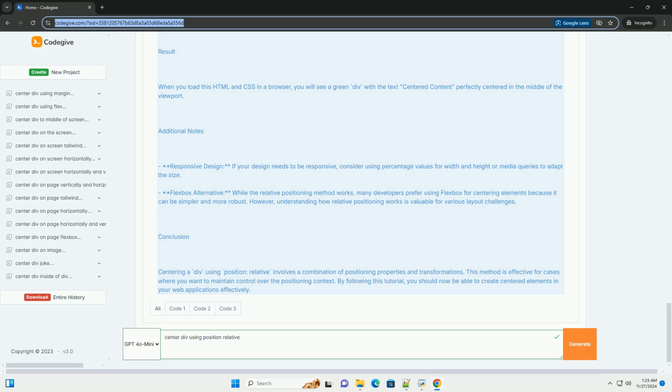Result. When you load this HTML and CSS in a browser, you will see a green div with the text-centered content perfectly centered in the middle of the viewport.